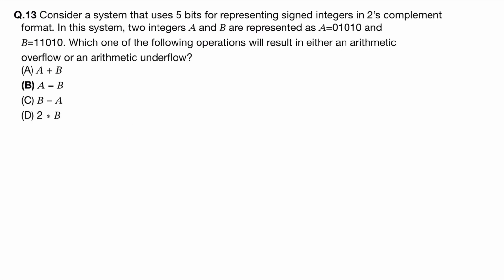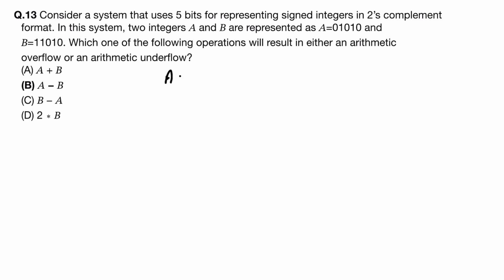Consider a system that uses 5 bits for representing signed integers in 2's complement format. In this system, two integers a and b are represented in 2's complement format. That means it can be negative also. Which one of the following operations will result in either an arithmetic overflow or arithmetic underflow?